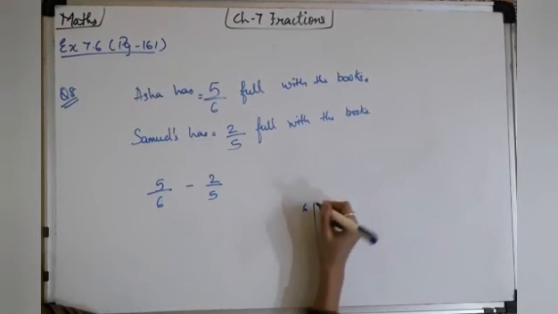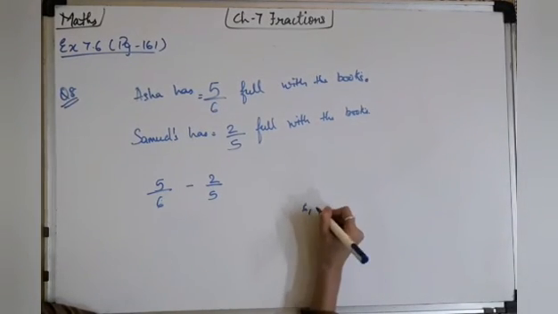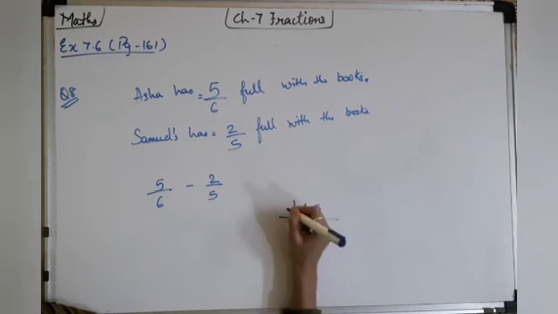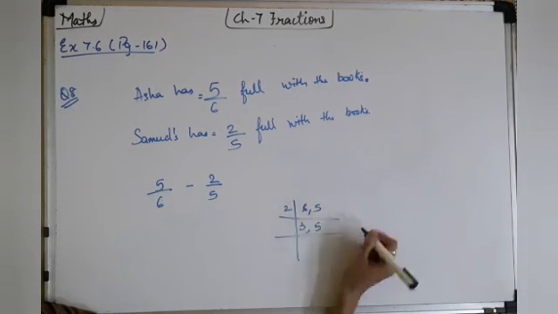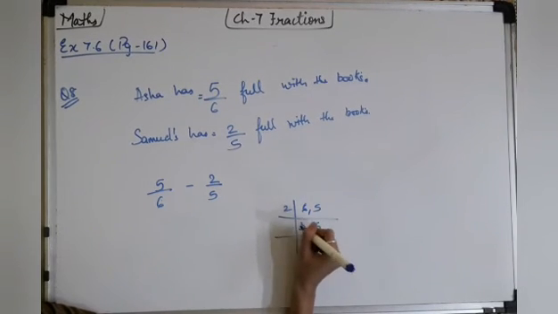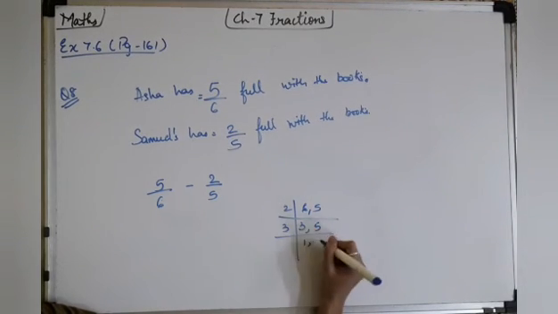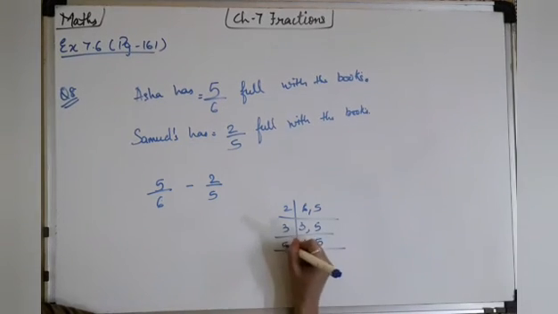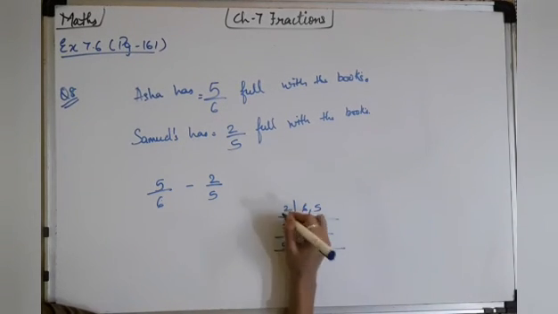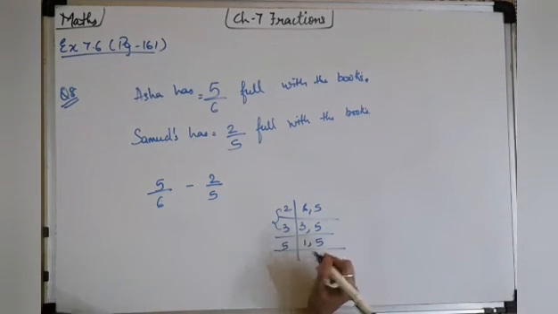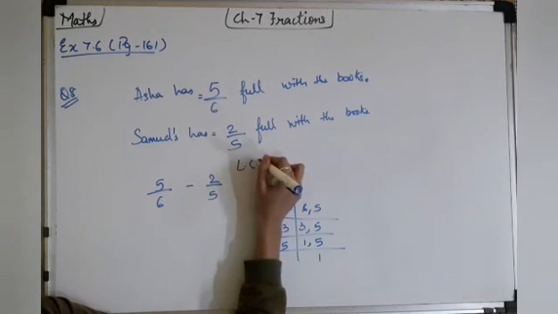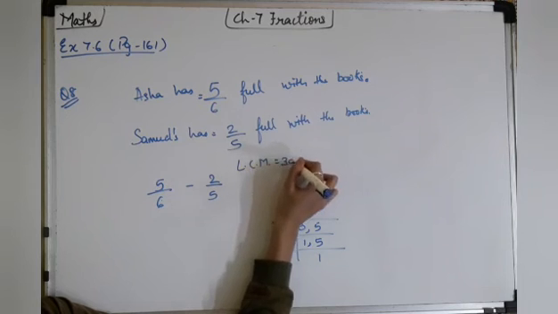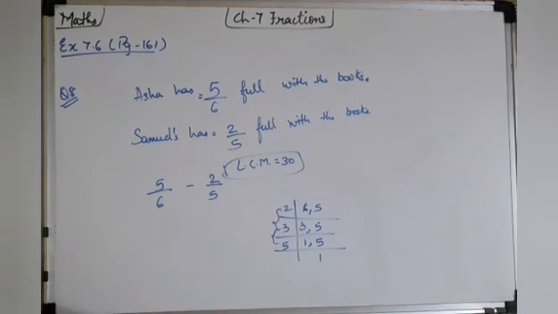6 and 5. In 2 table, 5 is not coming, so we'll carry it down. Then in 3 table also 5 is not coming, so we'll carry it down. So 5 1s. 2 3s are 6 and 6 5s are 30. So we got the LCM 30. Okay.